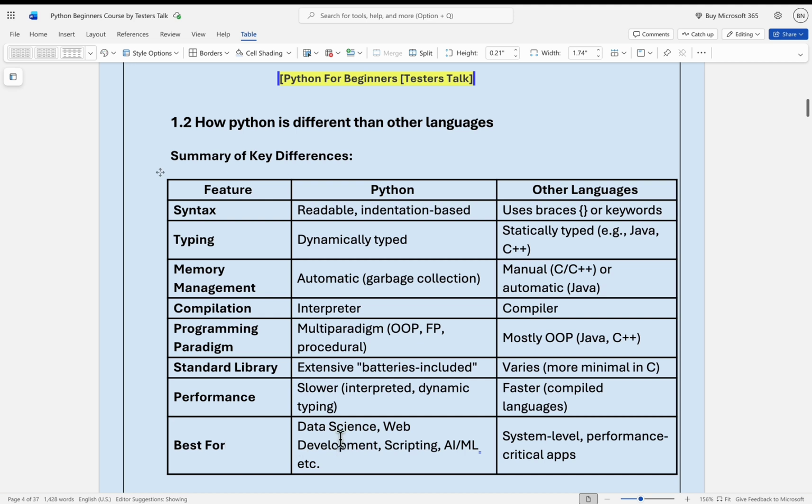The last one is use cases. Python is good for data science, web development, scripting, artificial intelligence, machine learning, etc. But if you are looking for system level work, performance, or you have critical apps, you can go for Java or C++ for machine level coding.